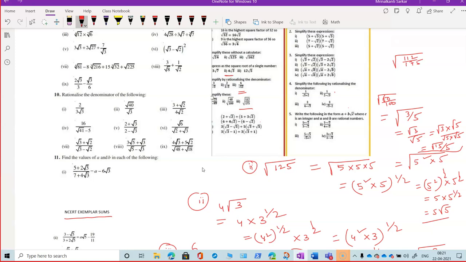Is there any common factor? 7 is the common factor. You cancel it first. It will be 16 by 25. Then 16 is 4 square, 25 is 5 square, so 4 by 5 whole square to the power half. So it will be 4 by 5. Okay.